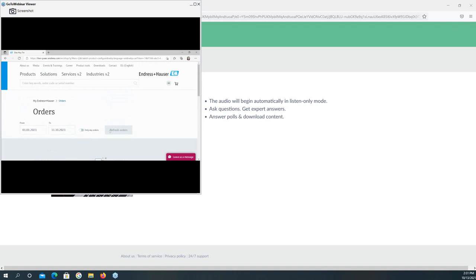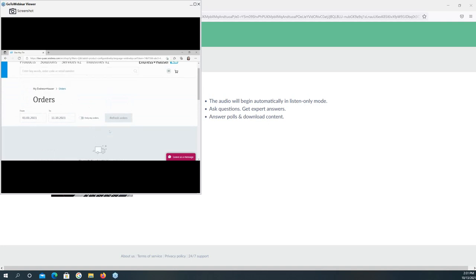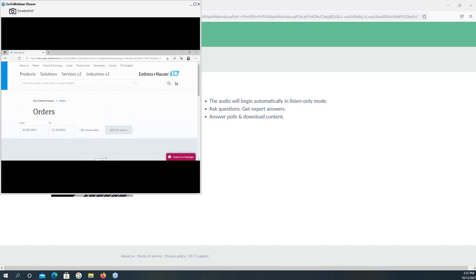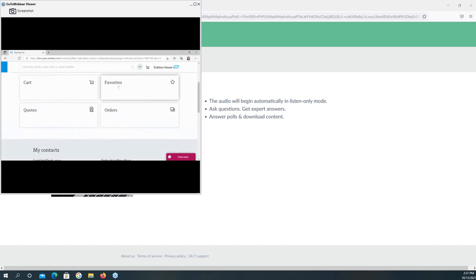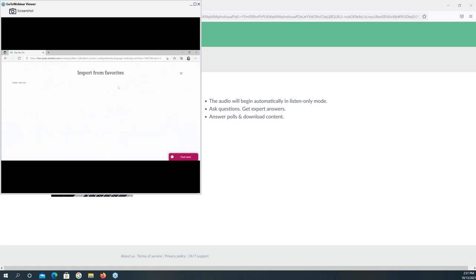So you can track your delivery status on the order itself. Okay. And here, if I go back to this one, the favorite. With the favorite, it will be easy for you because you can choose the product you want to mark as the favorite, and then you can easily repeat the order with your favorite product.